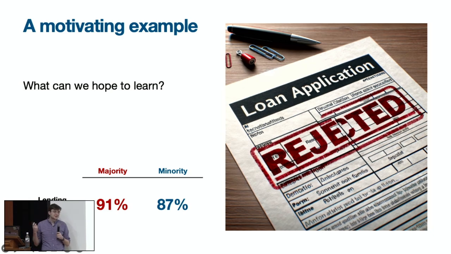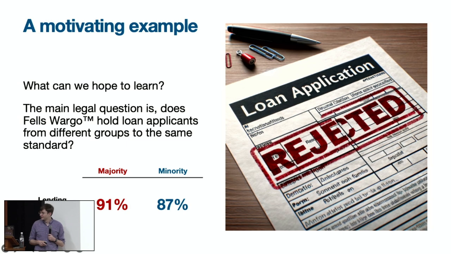Okay, so the important question is, what can we learn from this? There's a lot of law around what constitutes fair lending, but the basic question that US legislation like the Fair Housing Act and the Equal Credit Opportunity Act asks is, does Wells Fargo use the same lending standards across groups? So in other words, do you have to be more creditworthy to get a loan